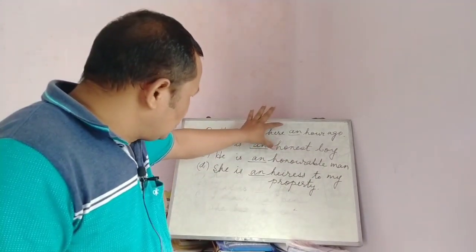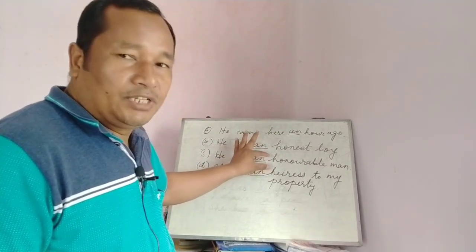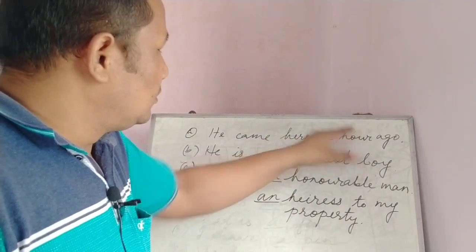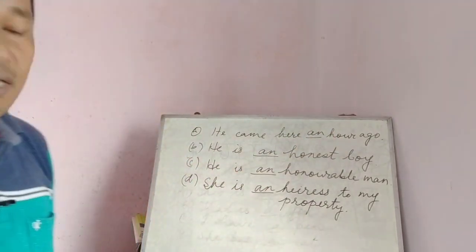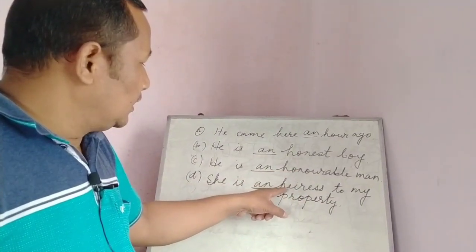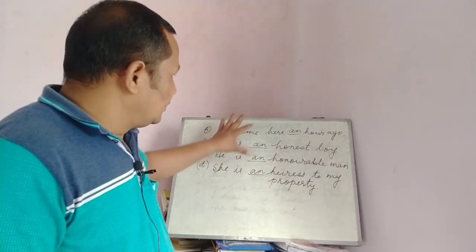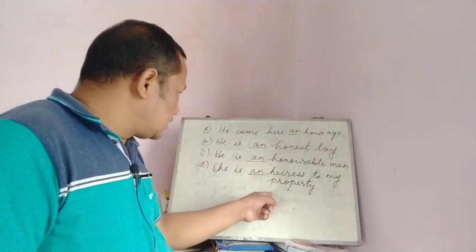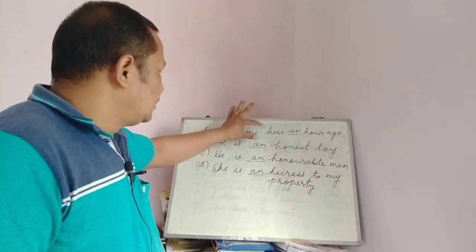So in these four words the sound of H becomes silent, and the sound becomes a vowel: hour, honest, honorable, heiress. That is why in these four sentences, though the first letter is a consonant, we have still used an.